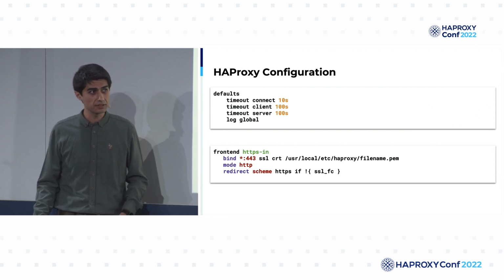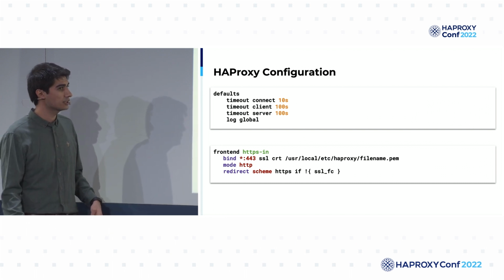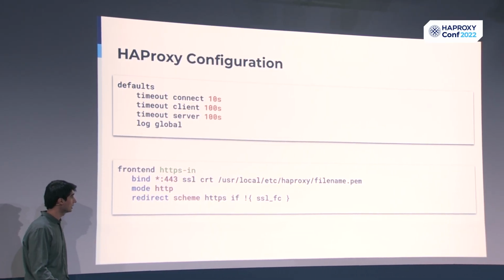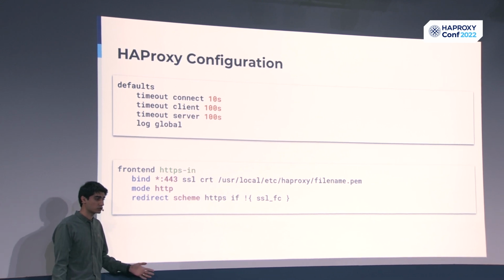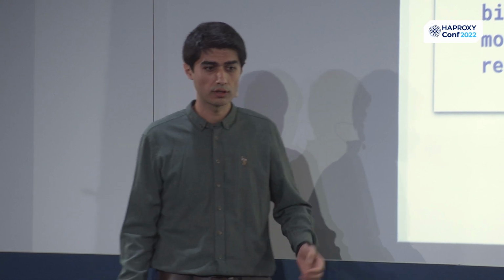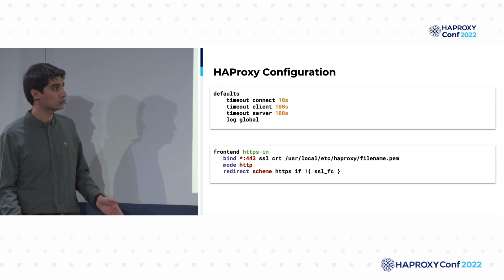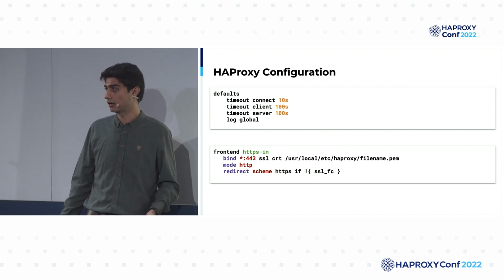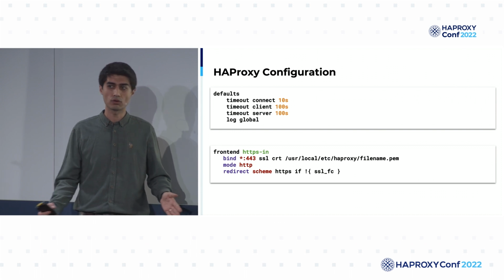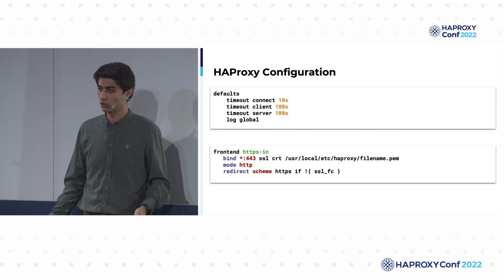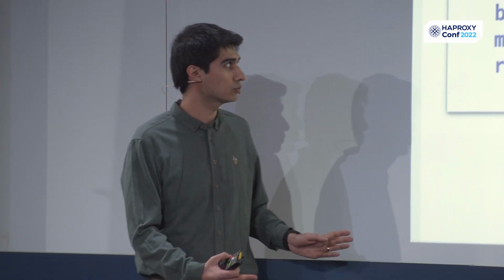But here, the important thing is we are actually terminating SSL with the reverse proxy. Within HAProxy, we are mounting our certificate file, and we are binding to a certain port with the mode of HTTP. If any request comes in without this certificate, it will fail. We can think of the front end as our front door opening to the internet, and every request coming through our system will always hit this front end.